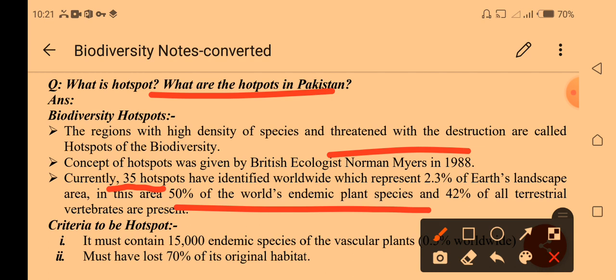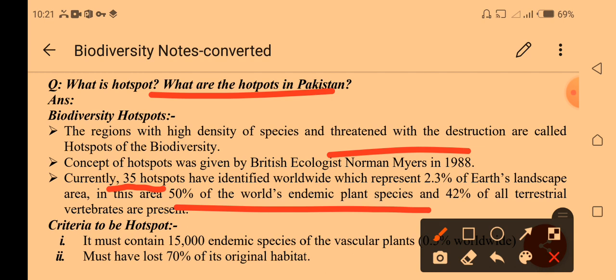a plant, like the plant from a particular habitat, and plant it in another habitat, it definitely would not grow there. We call this endemic. These species would not survive naturally, but artificially, by giving artificial mediums, they may survive.